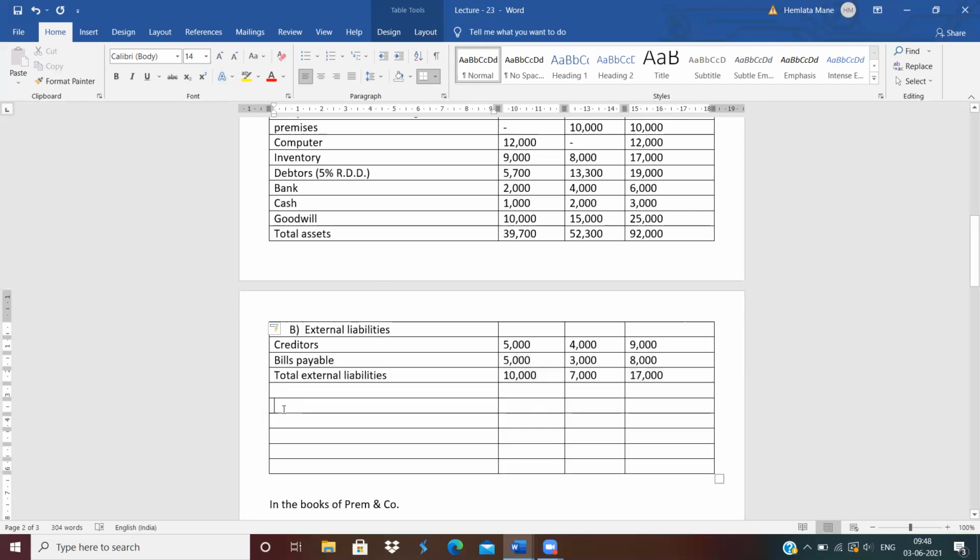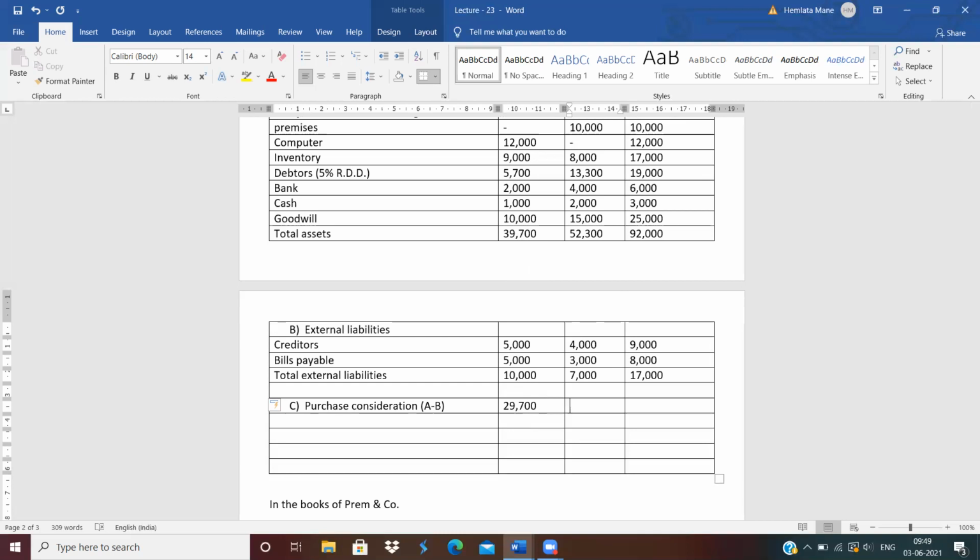Now next, C. C is net or purchase consideration. How to calculate the purchase consideration? A minus B. Then calculate the purchase consideration. A minus B means total assets minus total liabilities. Means 29,700.